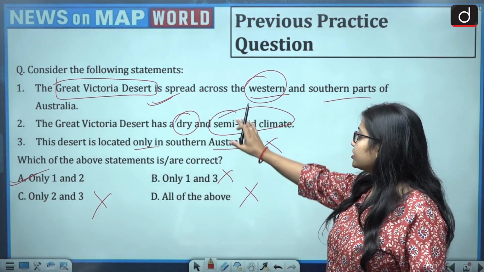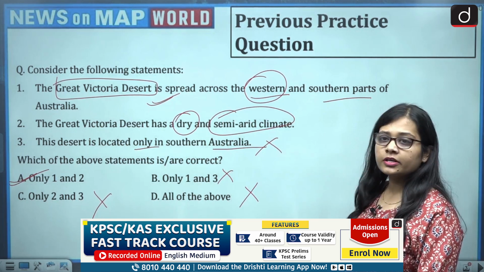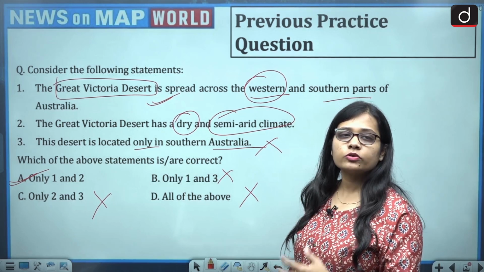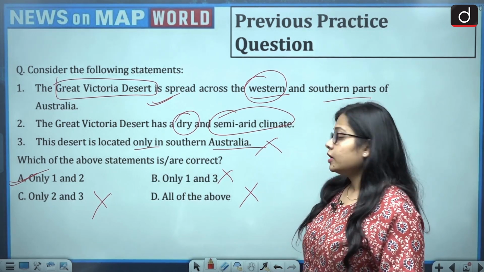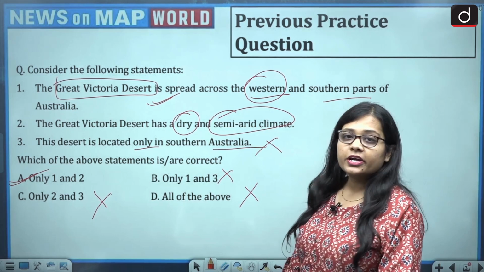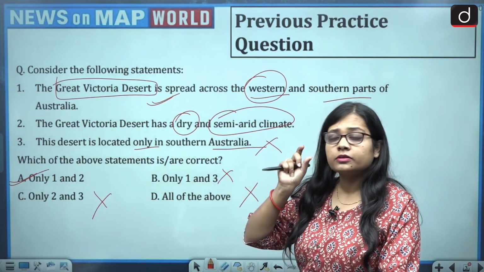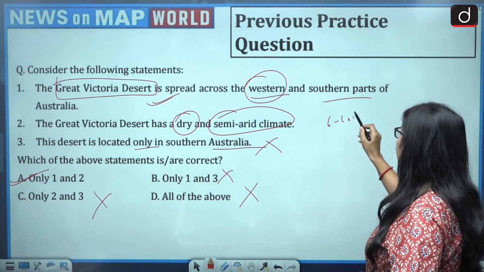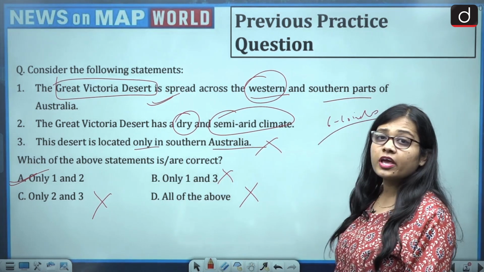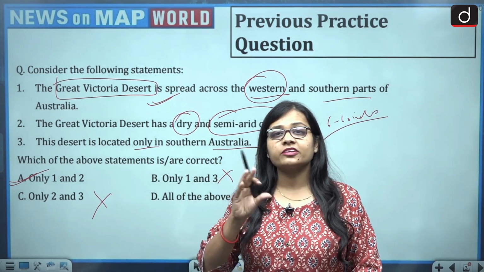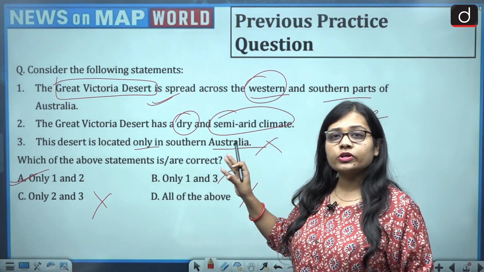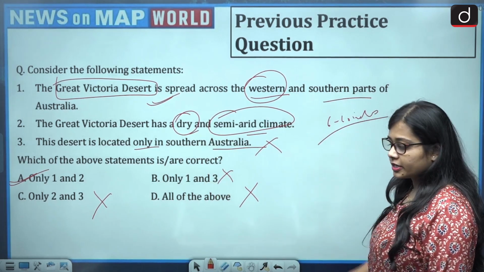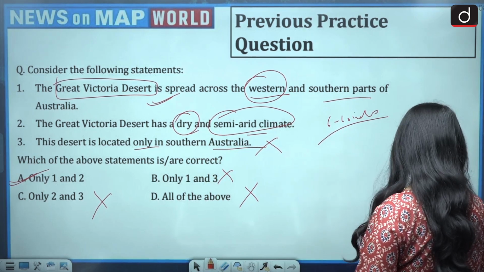Now talking about the second statement, about the Great Victoria Desert. If we talk about deserts, then deserts are places which have a dry and semi-arid climate. And if we talk about the Great Victoria Desert of Australia, then it receives around 6 to 10 inches of precipitation every year, which is very little, and this is the reason why the Great Victoria Desert is considered to be dry and semi-arid. So the correct answer for this question is option A.